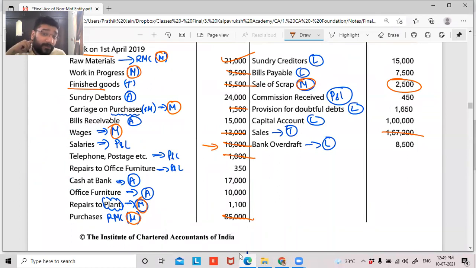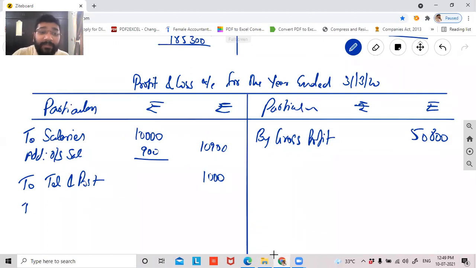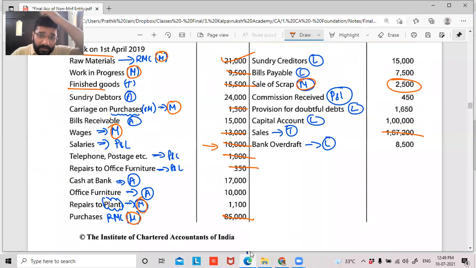Then guys, repair to office furniture. It is an administrative expense. So, to repair of office furniture, which is 350 rupees. This is also done.